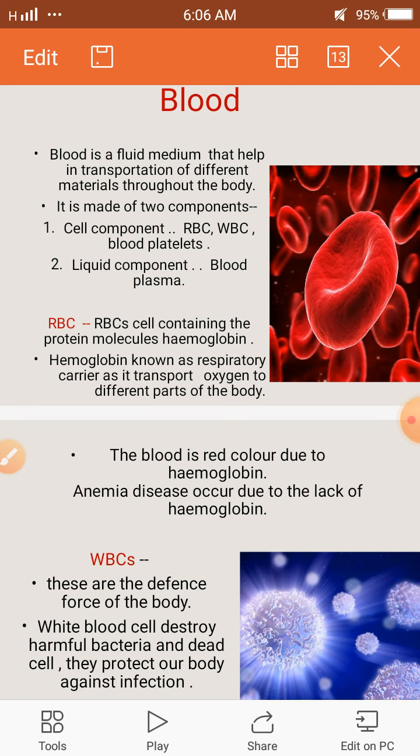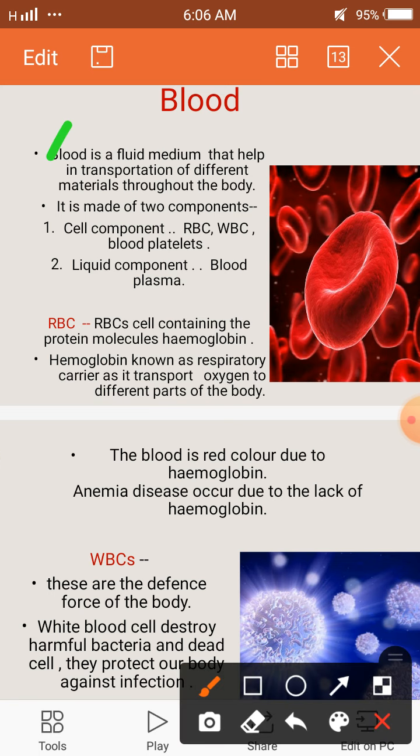Today we will study about the blood. What is the blood? Blood is a fluid medium that helps in transportation of different materials throughout the body. Means we all need air, water, and food for our survival. These substances have to be transported to different parts of our body, and blood plays a vital role in these transportations. Then blood is made of two components.